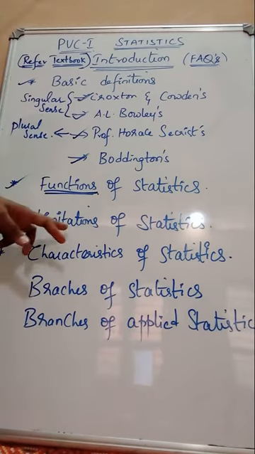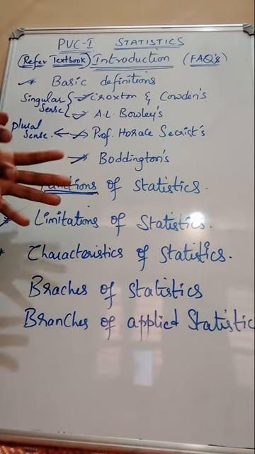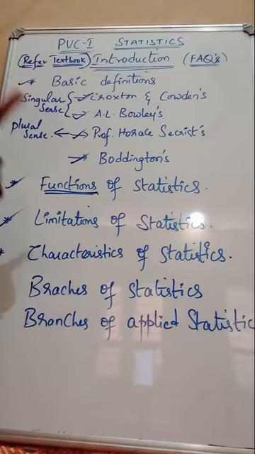The second one is it does not deal with individuals. Statistics always needs a group of data but not a single data. Clear? So that is the second limitation. What is the next limitation? Statistical laws are always true only on averages. This is the third limitation. They are called as true on average.